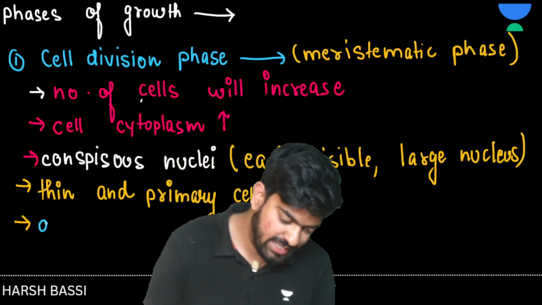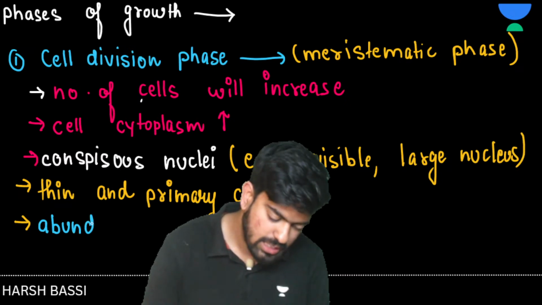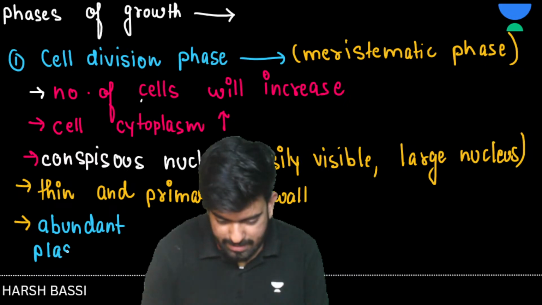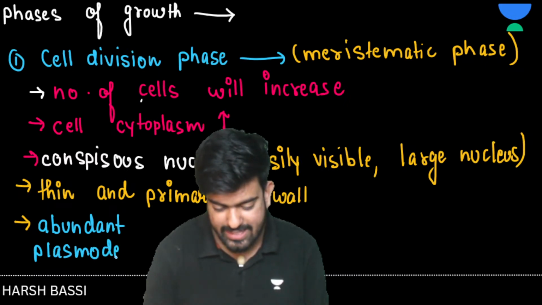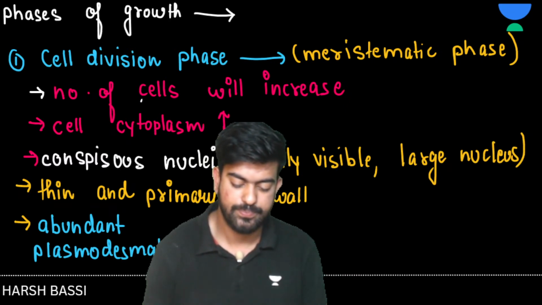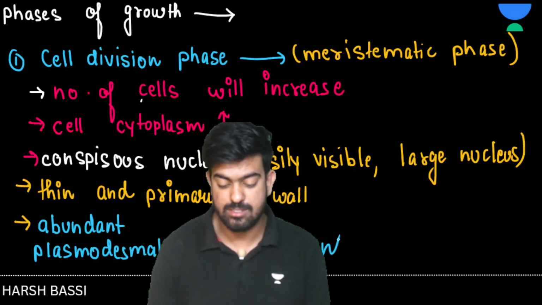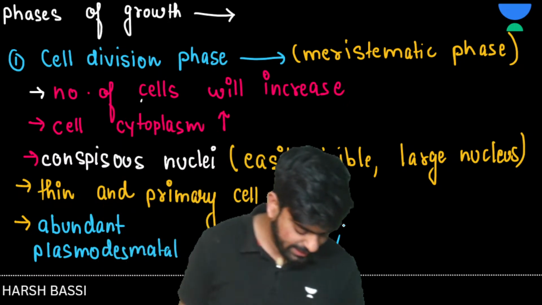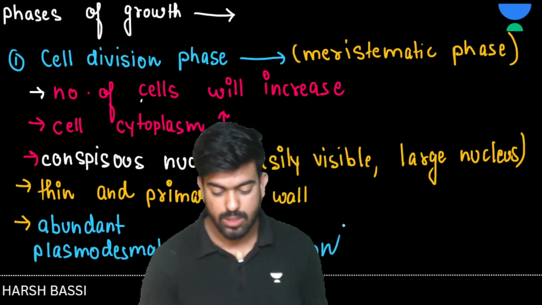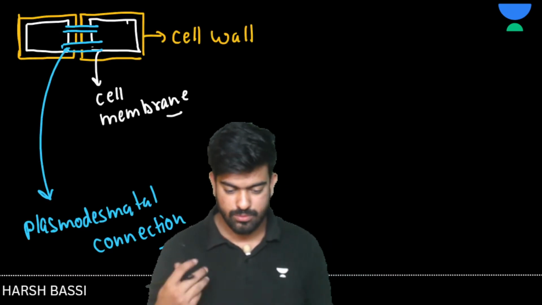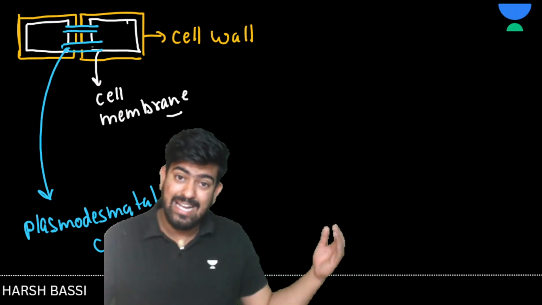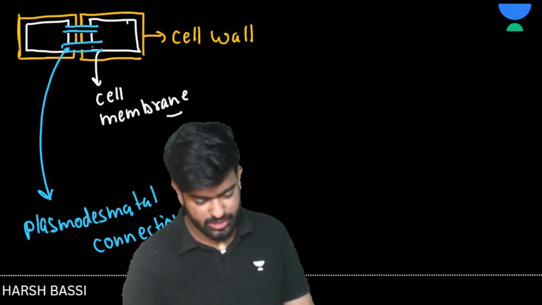So I will write here: abundant plasmodesmatal connection. Clear to everyone? Abundant plasmodesmatal connection, right? Yes or no? Good. So now let's move on to the next phase, which is the cell enlargement phase or elongation phase.